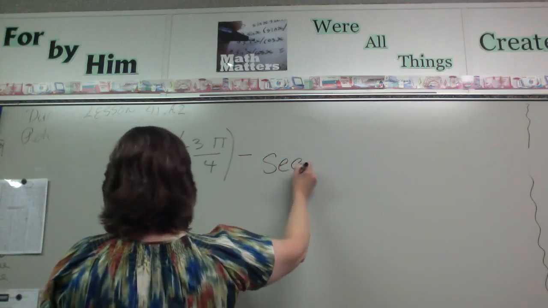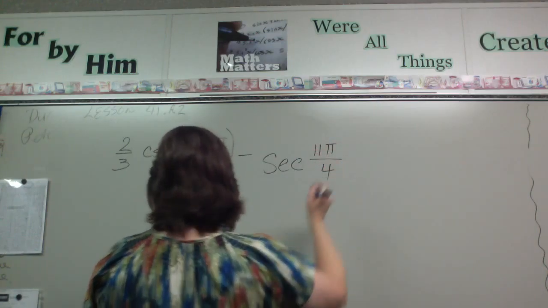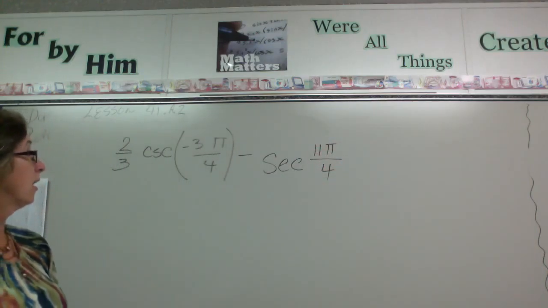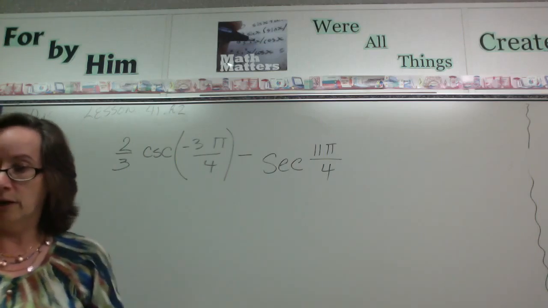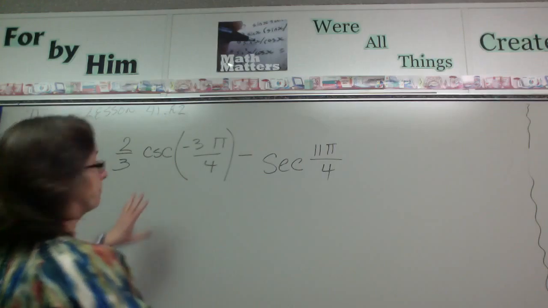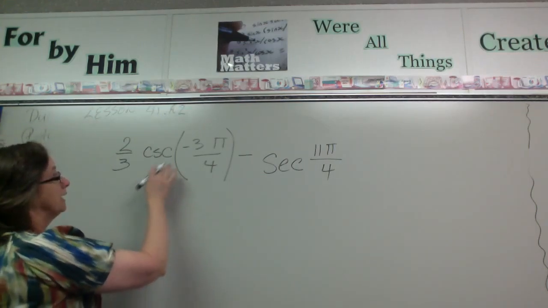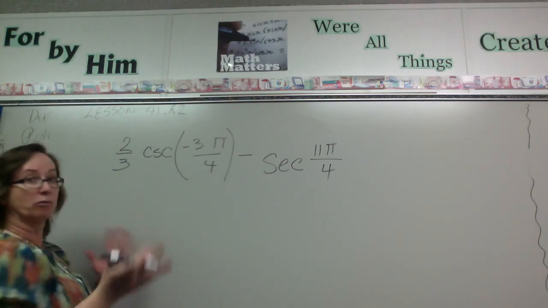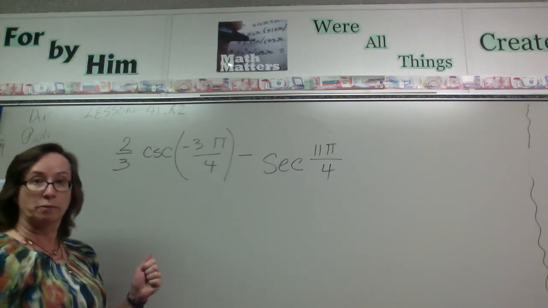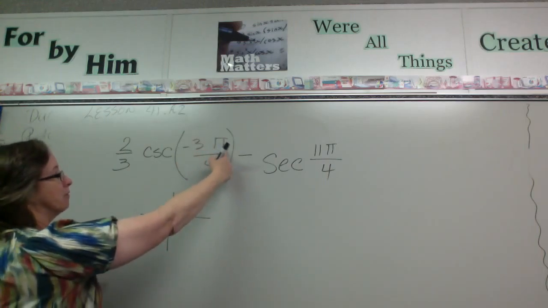Secant 11 pi over 4. This is example 2 in our lesson 41 of our advanced math. So we're going to do this one first. And on this one, remember, the first thing we want to do is come up with where our unit circle is going to place this, because we don't use our calculators when we don't have to. This one is at negative 3 pi over 4.